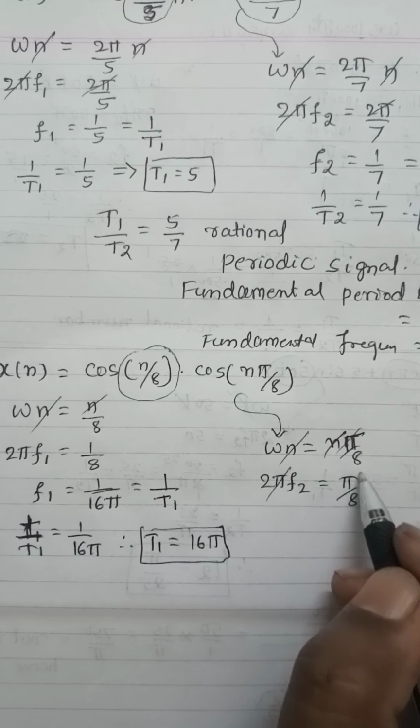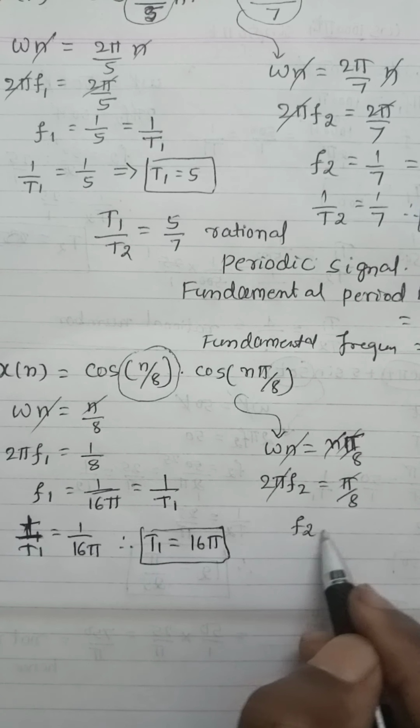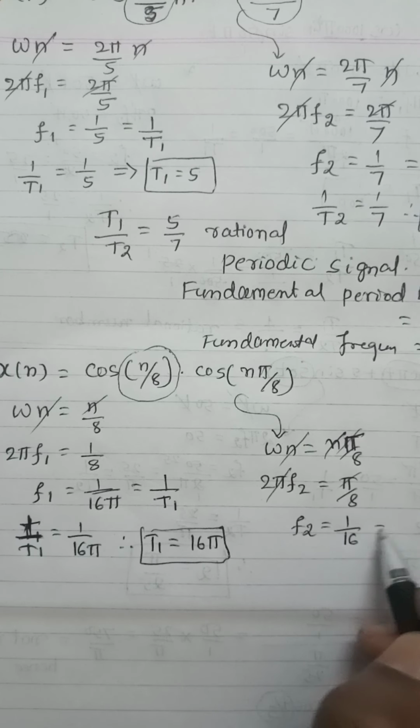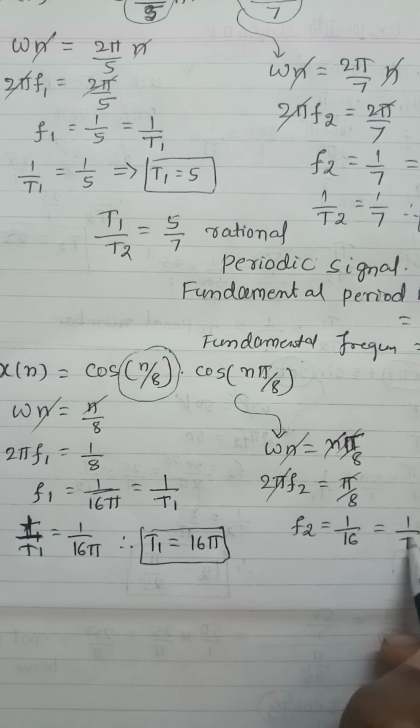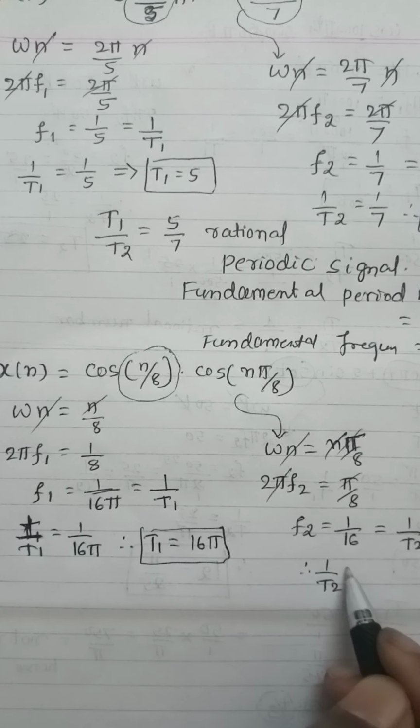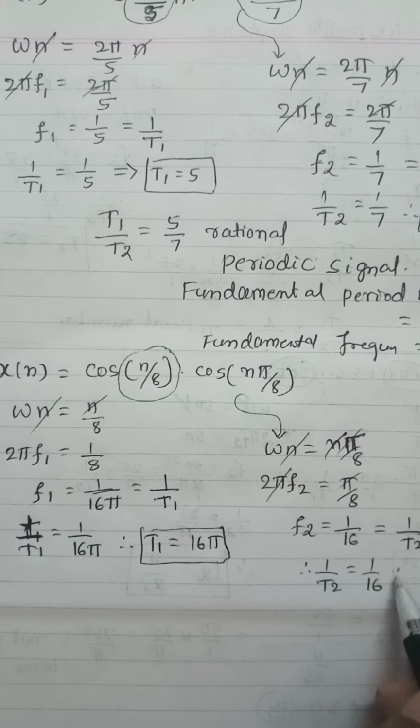Now this pi and this pi you can cancel, and f2 is equal to 1 by 16. The relation between frequency and time is 1 by T2. Therefore 1 by T2 is equal to 1 by 16, and in terms of T2 it will be 16.